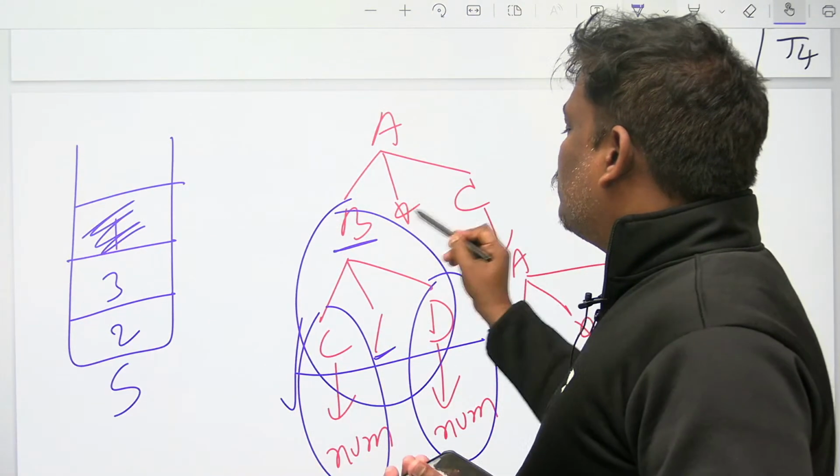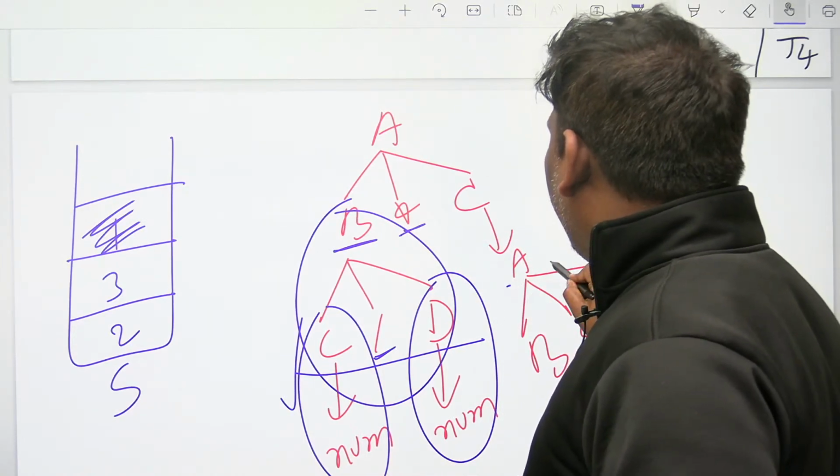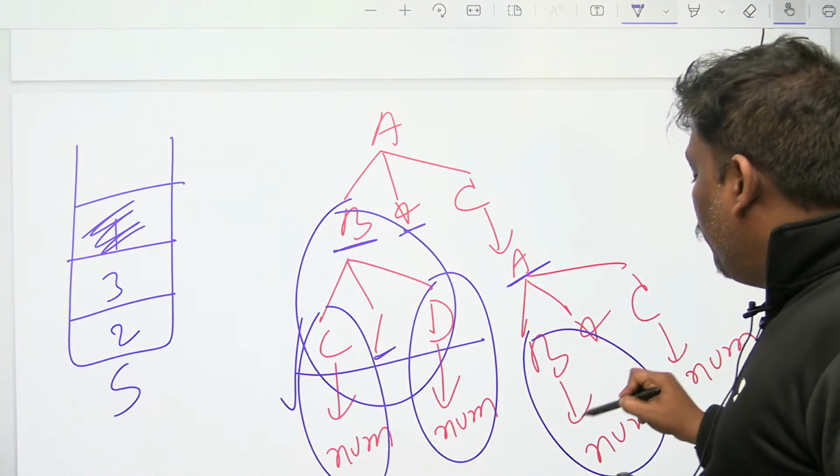So A goes to B star C. B completed, star completed. Let's come to C. C goes to A is required. A goes to B star C. First this will be, so B goes to num.